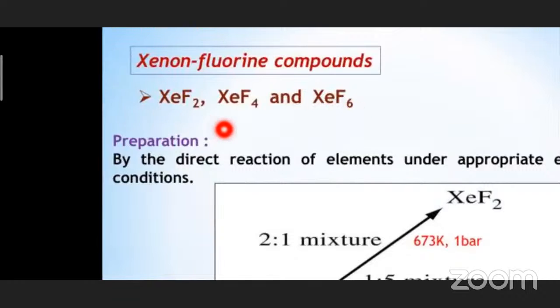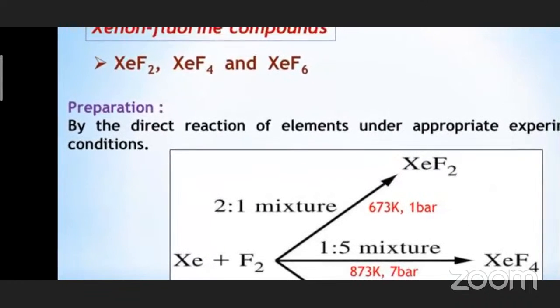So these are the 3 important xenon fluorine compounds. These compounds are very, very important. You have to learn their structure, the hybridization of the central atom, the number of lone pairs and bond pairs present, because these are the important bits asked from this chapter in your competitive exams, as well as for 4 marks also, these can be asked.